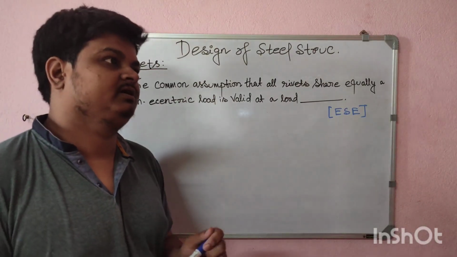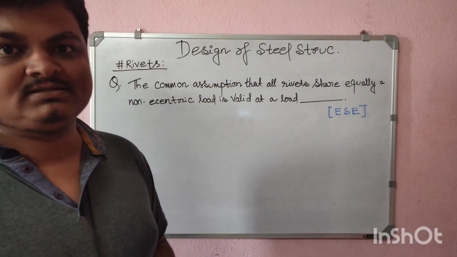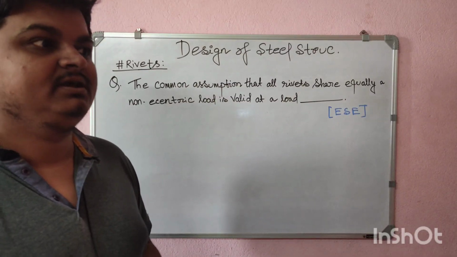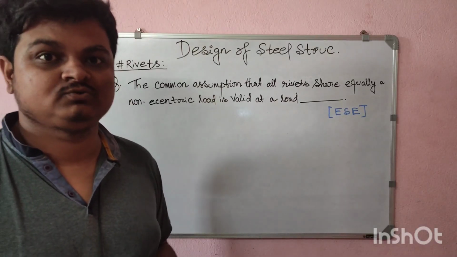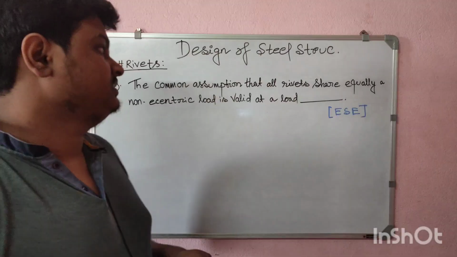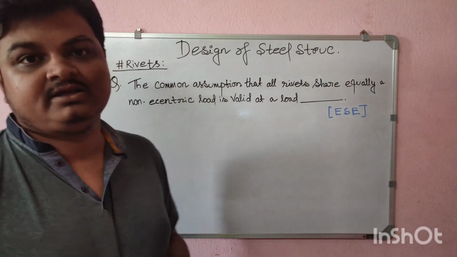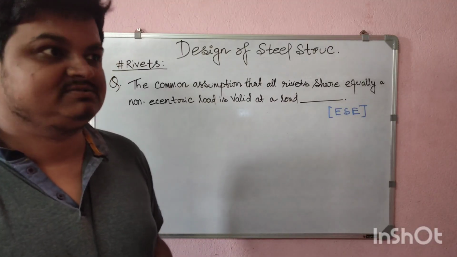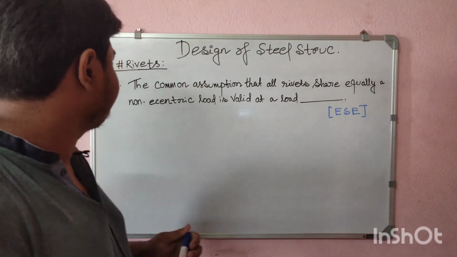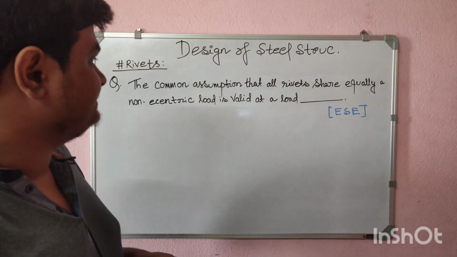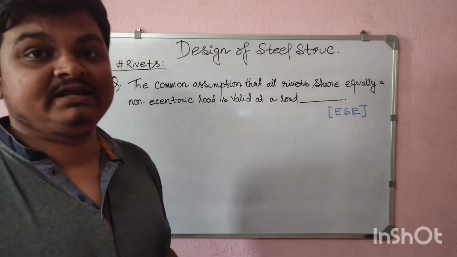Like when you go across two rivets, there is actually a variation of stress. It's not the same for two rivets. But when we take it as an assumption, that the rivets take equal stress or load, it is at failure.